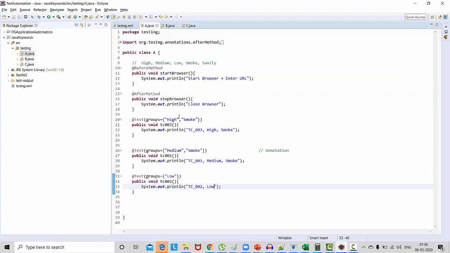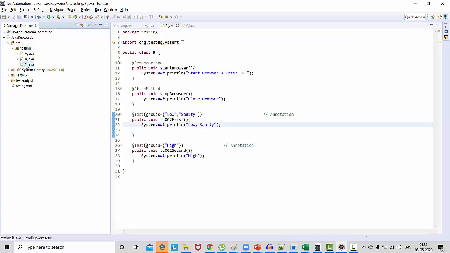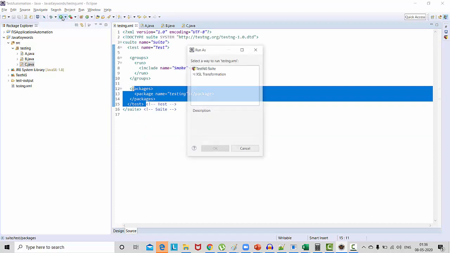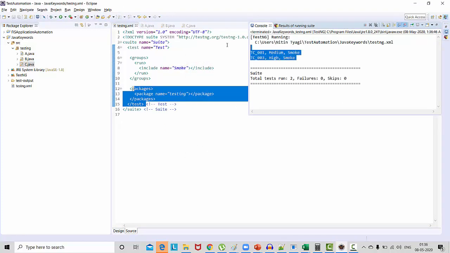So if you come here, we have 1, 2, and if we check, there are only 2 test cases that belong to smoke testing. Let's try to execute that. If you notice, it executed only 2 test cases.